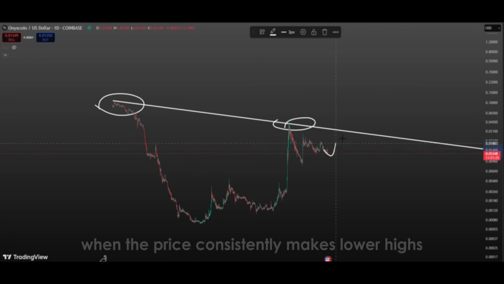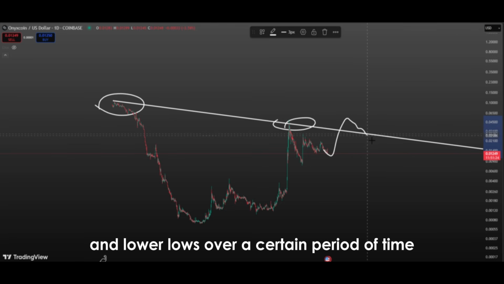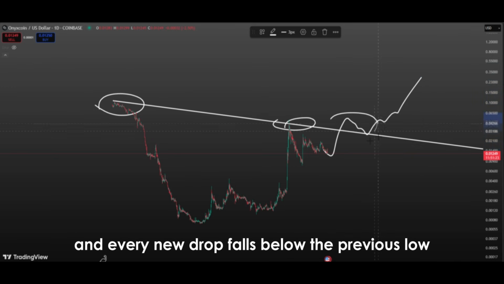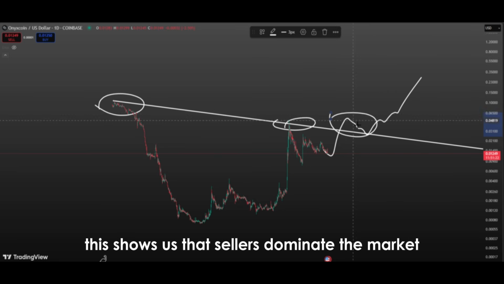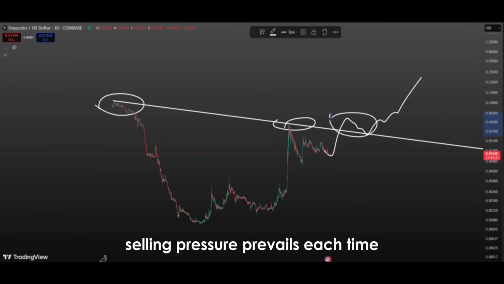A downtrend occurs when the price consistently makes lower highs and lower lows over a certain period of time. In other words, every new attempt to rise stays below the previous high, and every new drop falls below the previous low. This shows us that sellers dominate the market. Even though buyers try to push the price up, selling pressure prevails each time and drags the market down again.